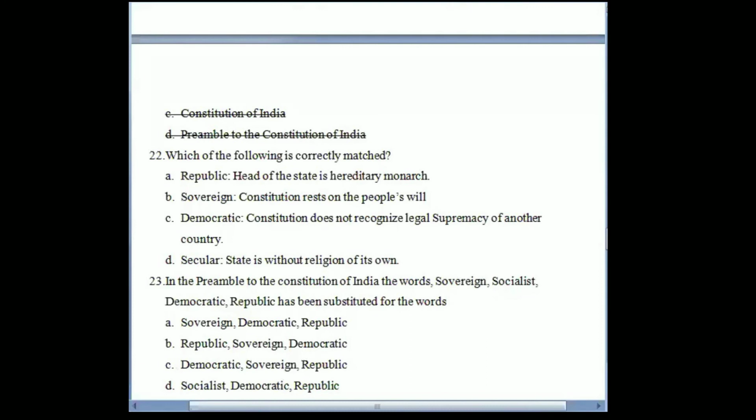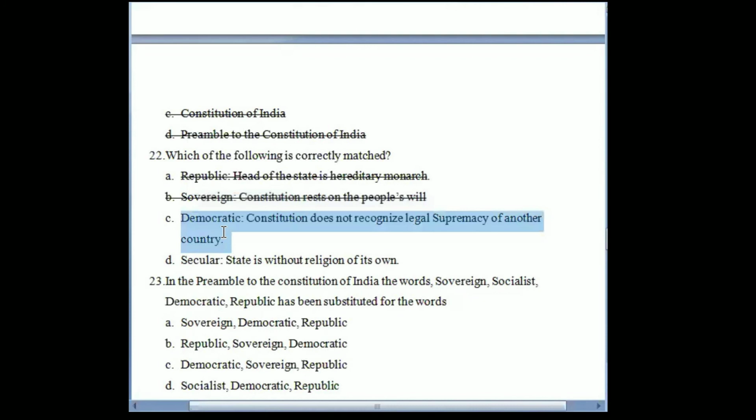Next question: which of the following is correctly matched? Amongst these four, only one option is correct. Republic means head of the state is a hereditary monarch. Republic does not mean a hereditary monarch, right? It means that he is not a hereditary monarch. So this is not the correct answer. Sovereign means constitution rests on will of the people. This is also not the correct option. Sovereignty lies with people, but sovereign means that we are free to decide for ourselves. This is not the right answer.